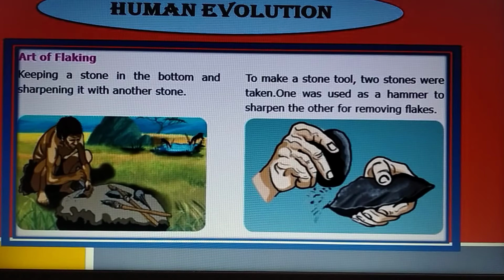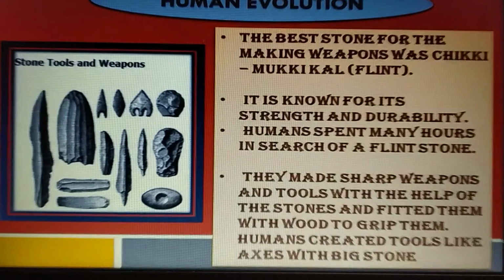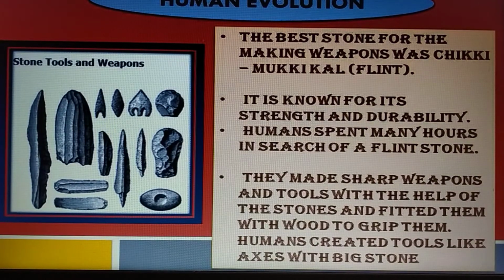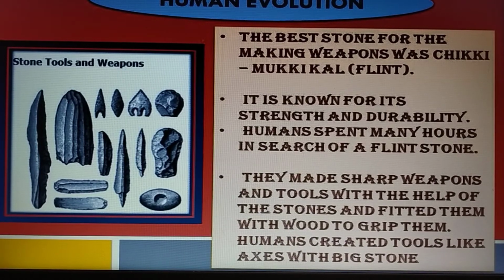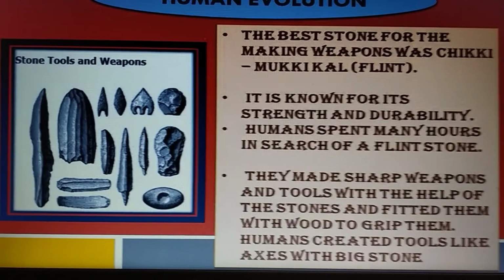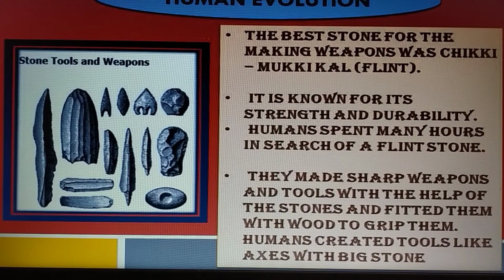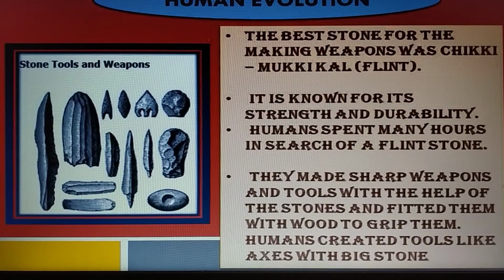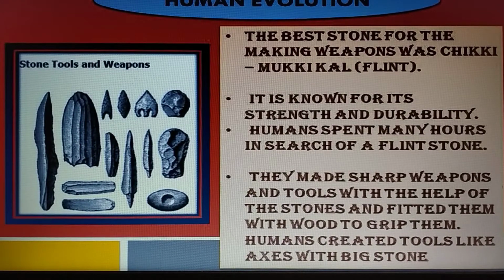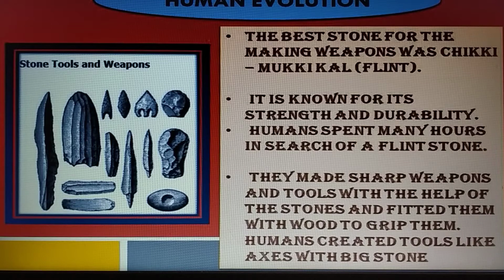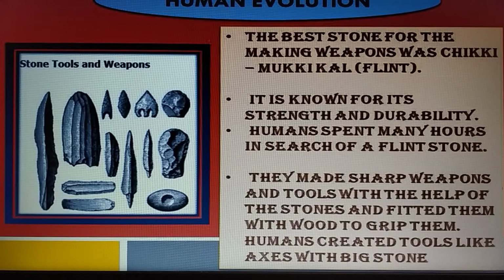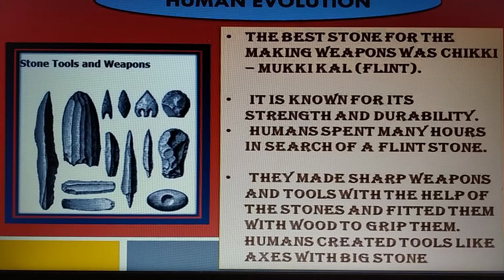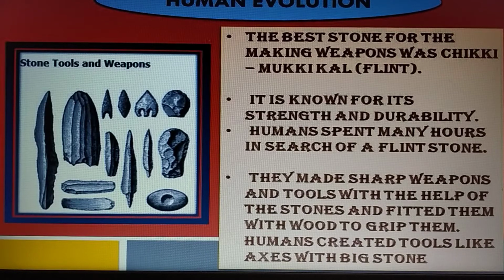This is a picture of stone tools and weapons. Hunting was the main occupation of the past. It was difficult for humans to kill a big animal with a stick or a stone, so they decided to use sharp weapons. The best stone for making weapons was chakmak, that is flint.